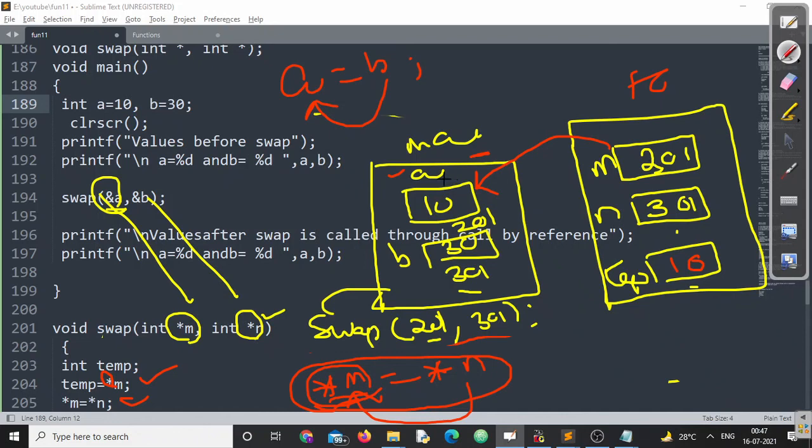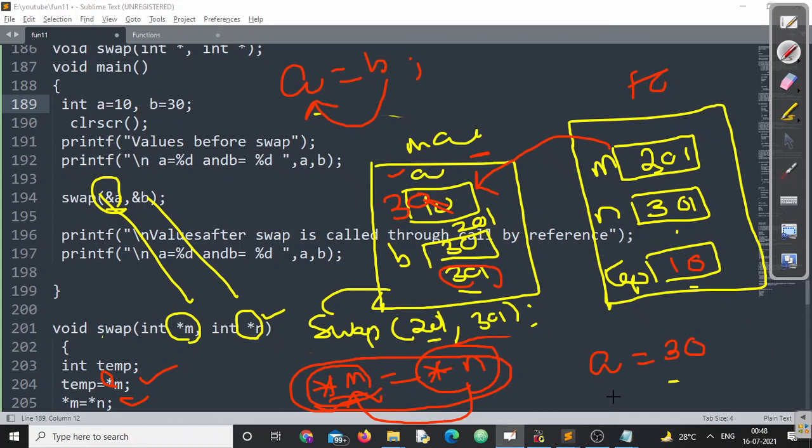M refers to a, right? So it is written like a is equal to value at address n. What is the value present at this particular address? It is 30. So it says a is equal to b. That means this 10 is now replaced with 30. Understood? See, the variable present in main is directly changed. So a now becomes 30.